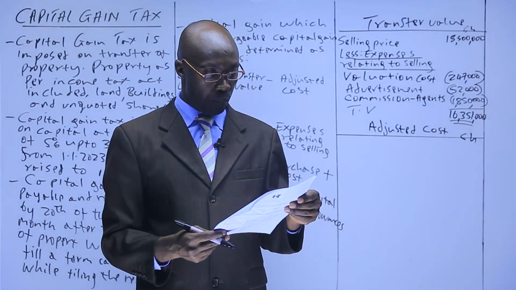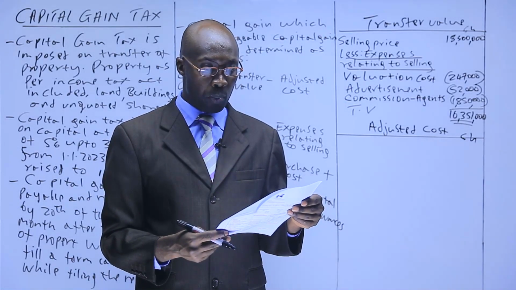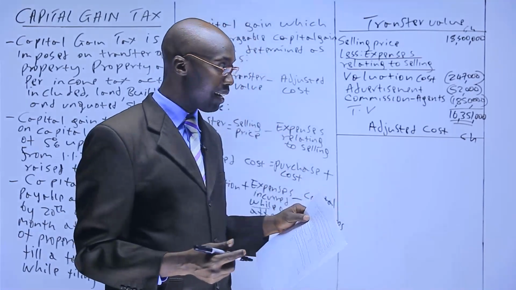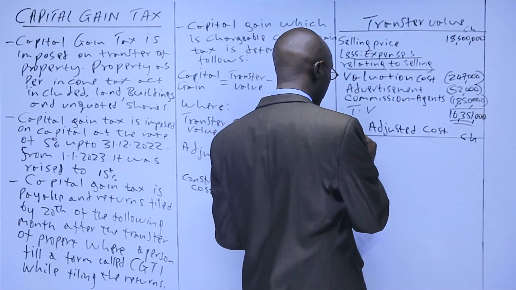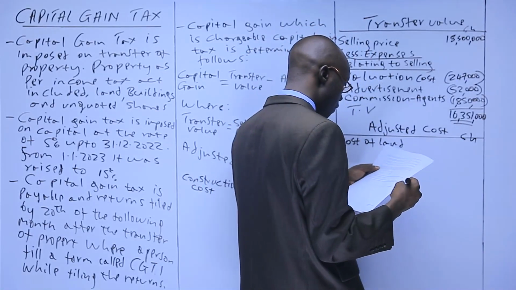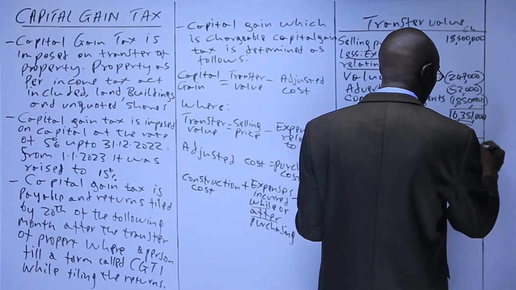So we start from the top. Shebe Abdallah disposed the property for 18,500,000. The property consisted of a piece of land he had bought in 2007 for 1,300,000. So we have the cost of land, which we have 1,300,000.